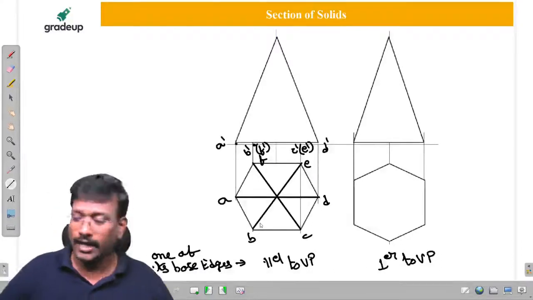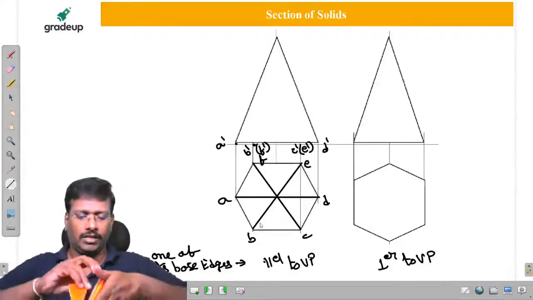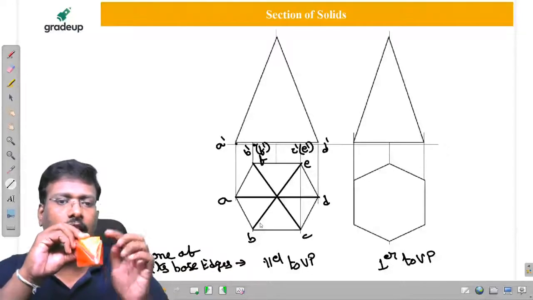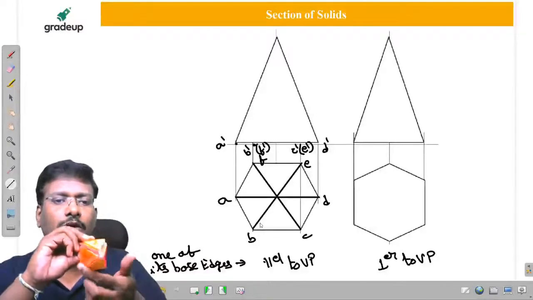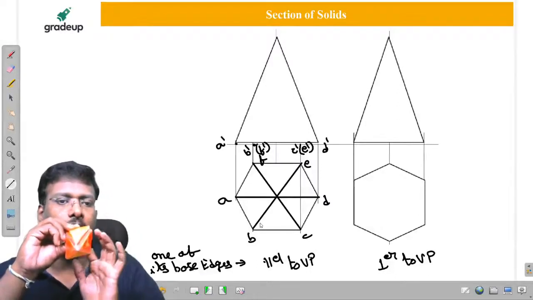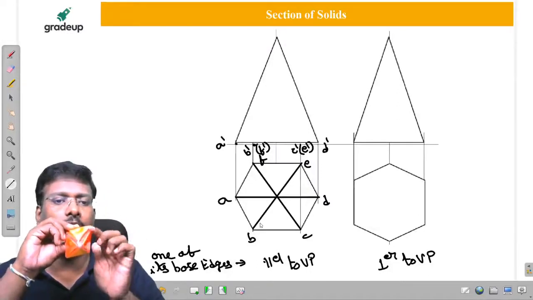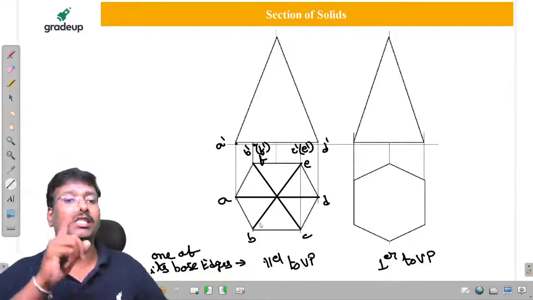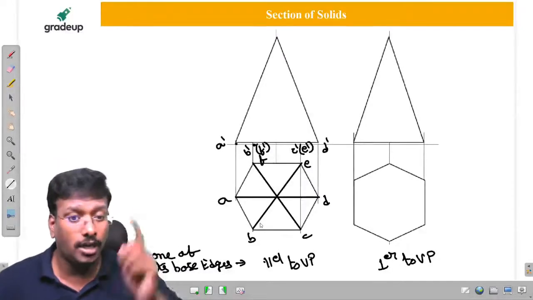Why, sir? I can't understand. Very simple, my dear friends. Once it is a pyramid, these lines are going to be visible to you in the top view. Am I right or not? Apart from the base, apart from the square shape, the lines from the apex are visible. That is why the slant edges are visible in the top view also.